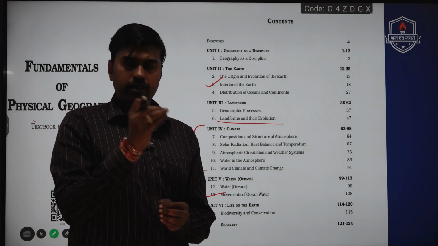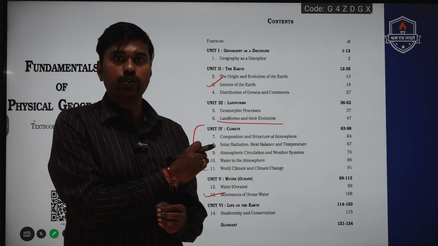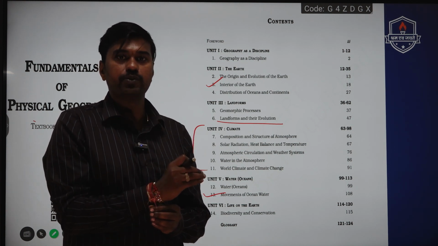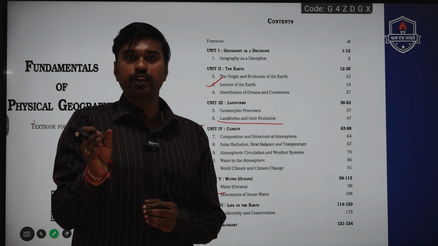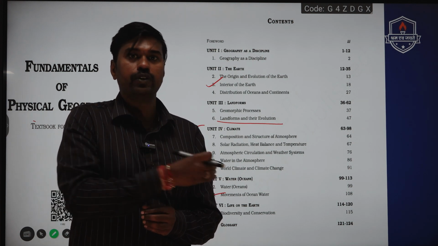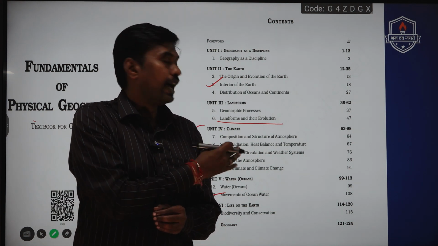Kindly make sure you come up with a diagram whenever you describe any landform in your answer, because that is the point when the UPSC evaluator will start awarding more marks for your answers.